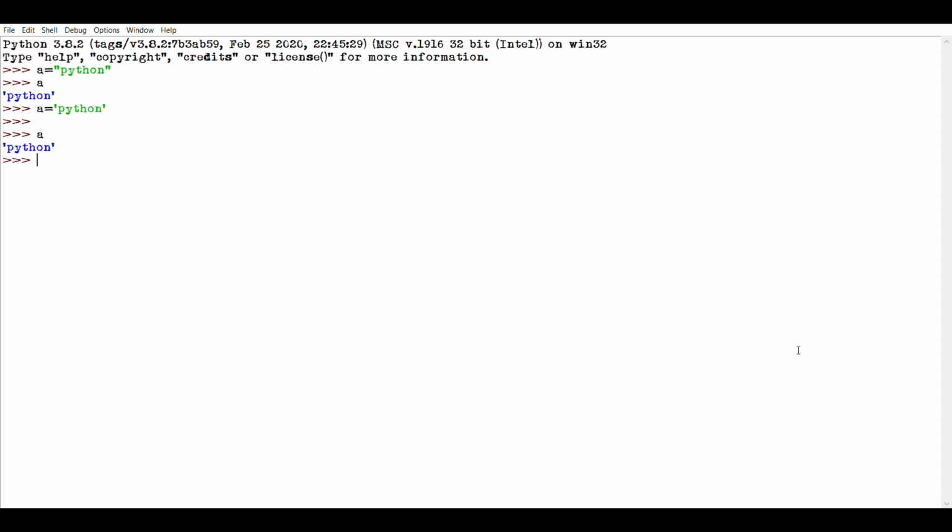Sometimes triple quotes can also be used in Python, but they are generally used to represent multiple lines and undocumented strings. So here a equal to, I am using triple quotes, I am learning Python. So this is a string which has 3 lines in it. If I try to print a, now I am getting all the elements of the string in a single line. Here the \n represents the next line or the new line.